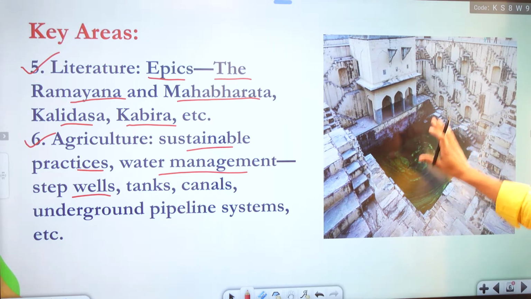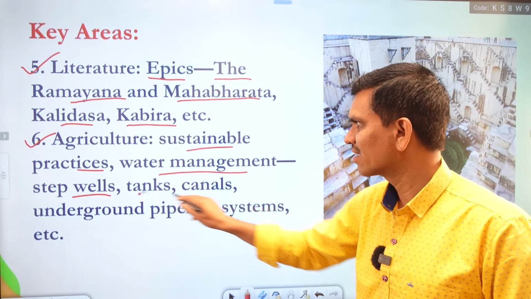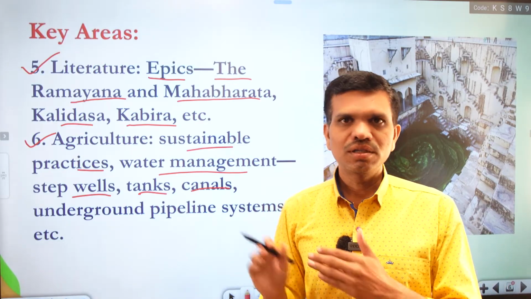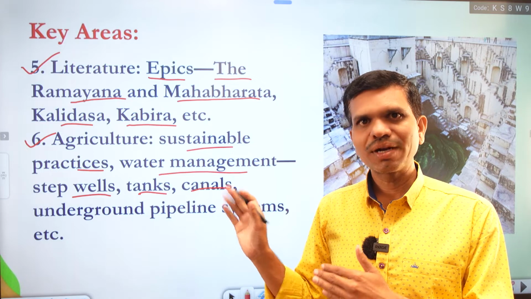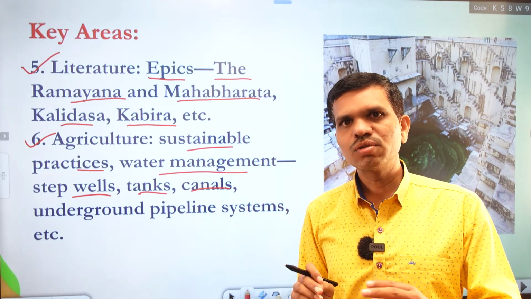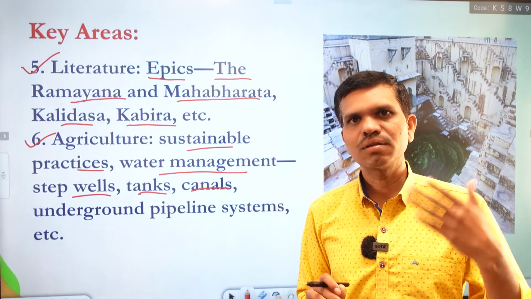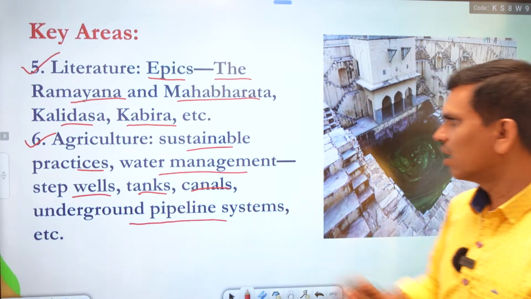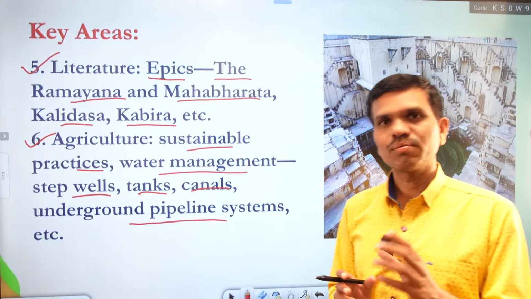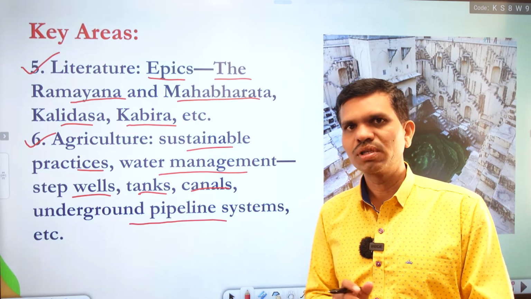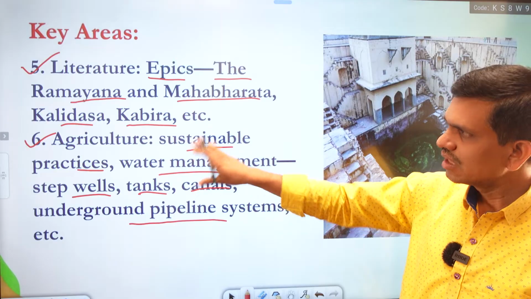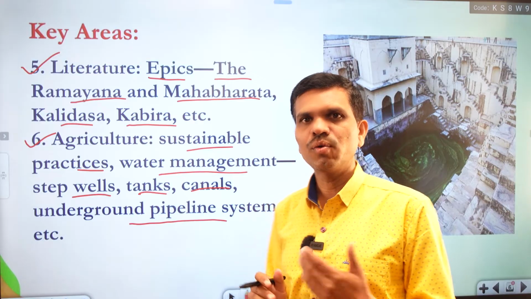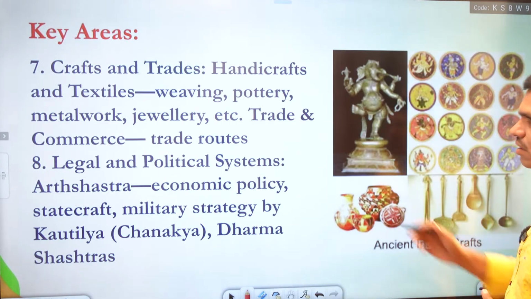So here you see this is the step well. Then we have different types of tanks and canals. There were underground pipeline systems in ancient India too. If you visit Shaniwar Wada in Pune, you will find there is a system of underground water, or for that matter, Mohenjo-daro or Khajuraho. There also you will find water management systems. There we have underground pipeline systems of stone pipelines which were evident in those days. So we are going to revisit all these systems once again, and understand how ancient India was rich, not only in culture but in agriculture also.